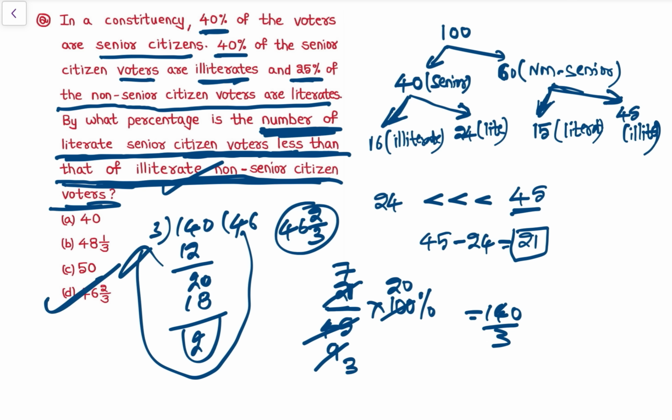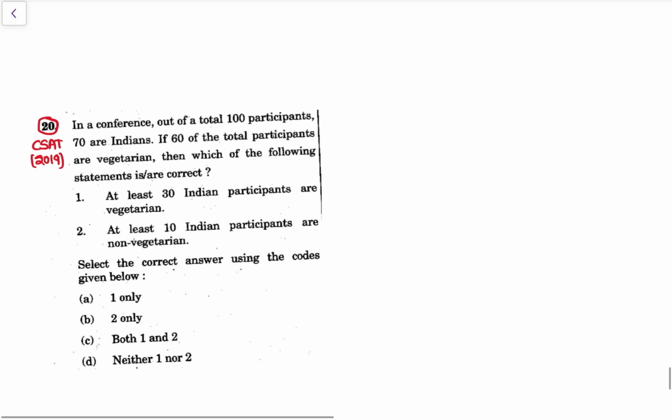So here it is important to note down by what percentage the number of literate senior citizens is less than that of illiterate non-senior citizens. By what percentage? So कितना less है वो निकालना है पहले. Then 21 is what percent of 45? ये count करना है. Now let's see next question.